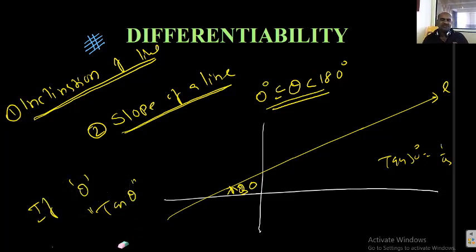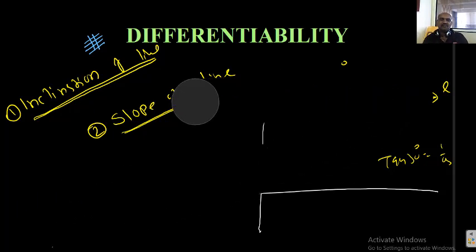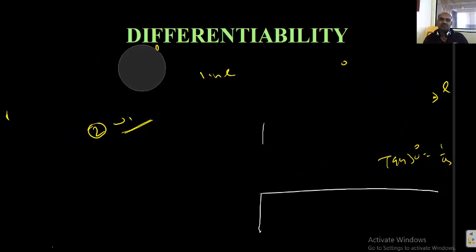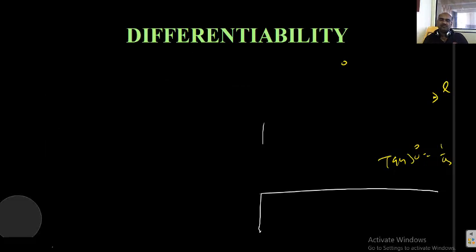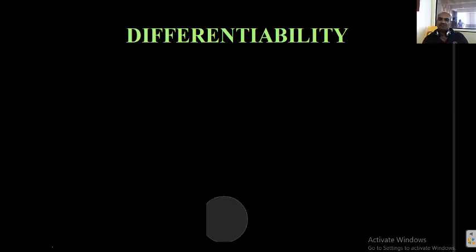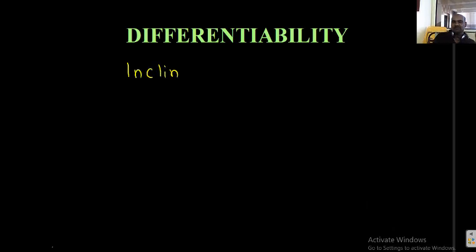Okay, that is one thing, students, listen. Inclination and slope. Inclination theta, slope tan theta, and generally denoted by small m.